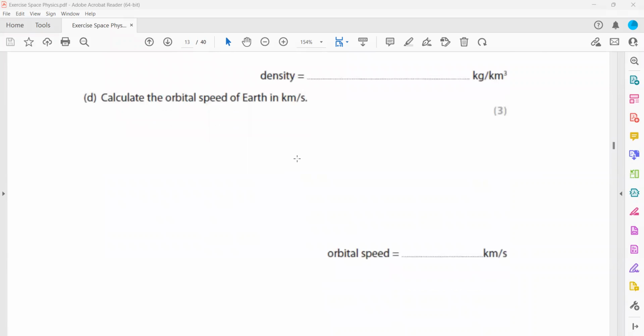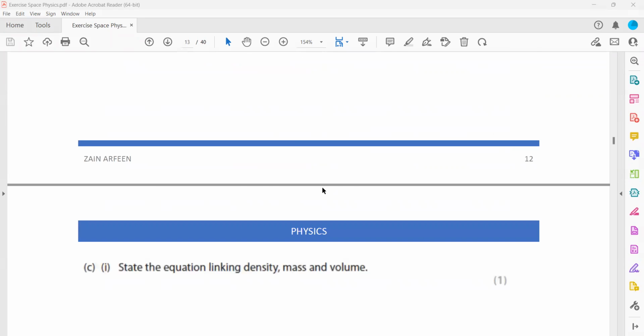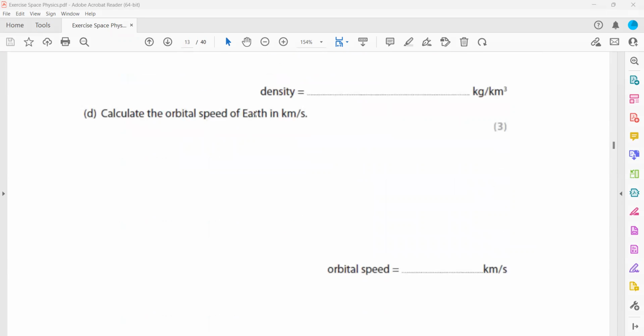Calculate the orbital speed of the Earth in kilometer per second. Now we have to calculate the orbital speed of the Earth. Because Earth is moving around the sun, we have to use the distance between the sun and the Earth to calculate its orbital speed. We don't need the radius of the Earth, we need the orbital radius of the Earth. There is a difference between the radius of the Earth and the orbital radius of Earth. Radius of the Earth means the size of Earth, the diameter divided by 2. But we need the orbital radius.